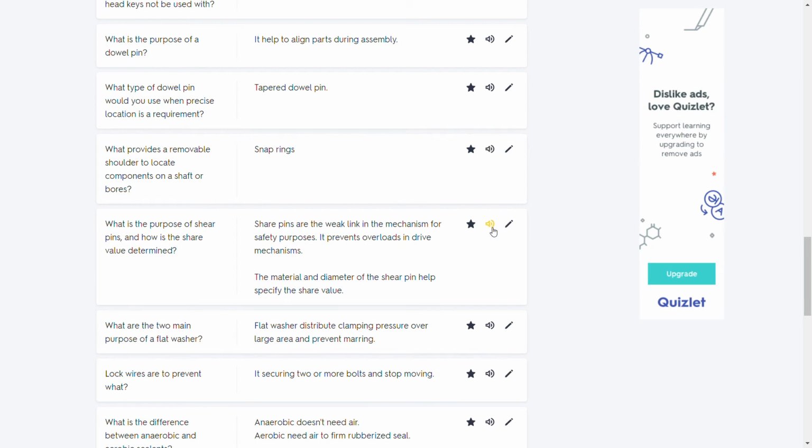What is the purpose of shear pins and how is the shear value determined? Shear pins are the weak link in the mechanism for safety purposes. It prevents overloads in drive mechanisms. The material and diameter of the shear pin help specify the shear value.